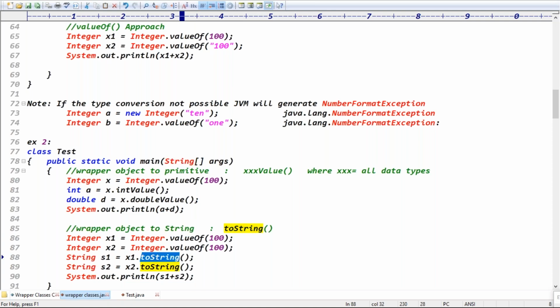Sir, toString is required. I have one doubt. Primitive type data classes are 8, right? Number format comes under 6 categories, and 2 more are there, Boolean and Character. How do we convert those, sir? From those, directly true or false? In which scenario do we use that? If you have the Character object, then you can go for the charValue method, right?